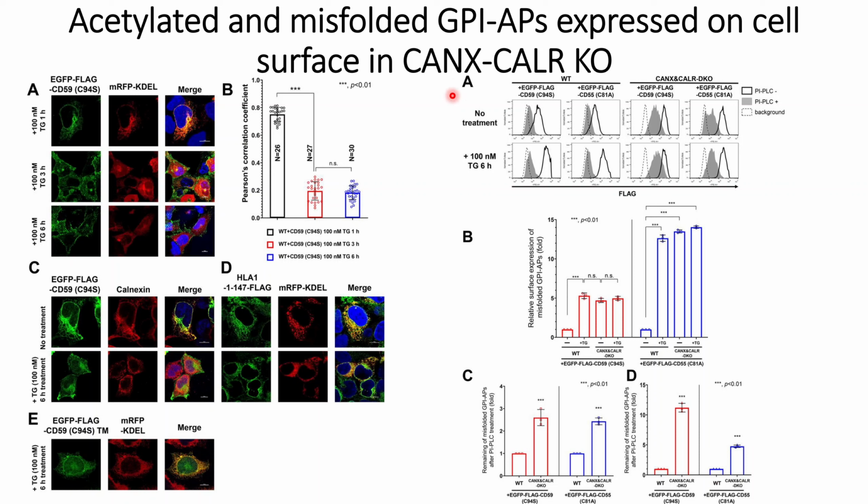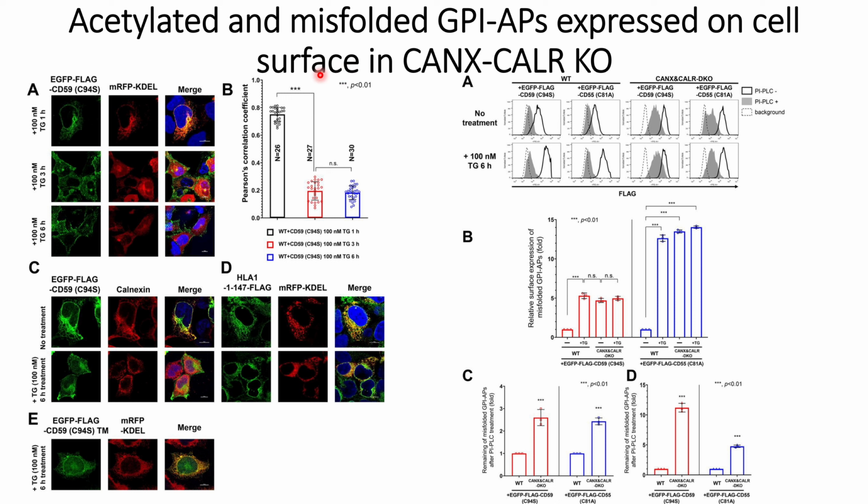In the previous video, we discussed that in the wild type cells or the single knockout of Calnexin or calreticulin, the GPI-APs are mostly retained within the endoplasmic reticulum, and a very small fraction of those GPI-APs are able to express on the cell surface. However, in the case of the dual knockout, we have seen that there is a loss of quality control of the endoplasmic reticulum, and GPI-APs are able to express on the cell surface.